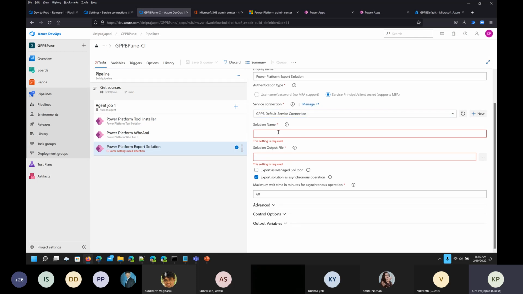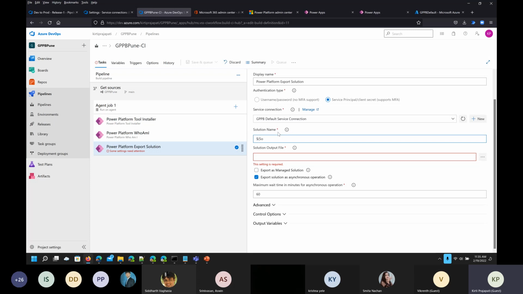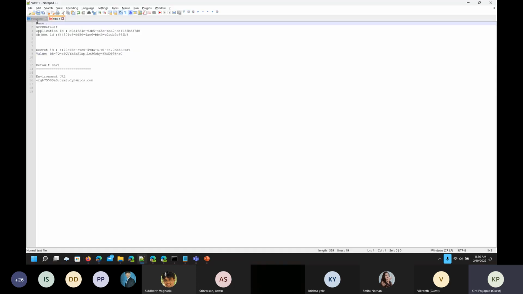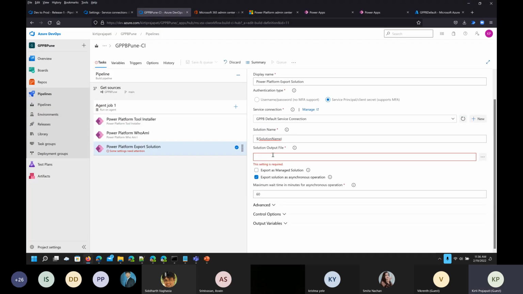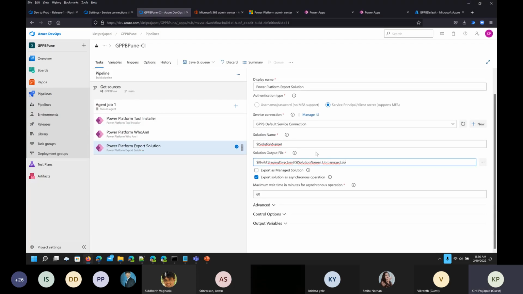And for the solution name, you remember we have already created the variable. So I'm just using that variable name, solution name, and for the solution path, we have to use the staging directory of this Azure DevOps. I have already copied that path here, Power Platform. So I'm just using this, just to save the time. I have already copied the parameter files.